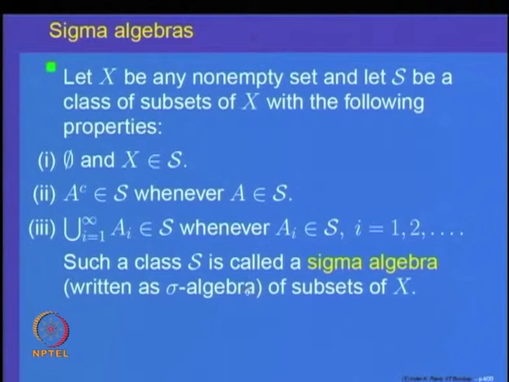So, let us just emphasize once again, a sigma algebra of subsets of a set X is a collection which includes the empty set and the whole space, it is closed under taking complements. So, if A belongs to S, A complement belongs to S, and whenever you take a sequence A i of elements of S, their union is in S. That means, S is also closed under taking countable unions. So, such a class is called a sigma algebra.